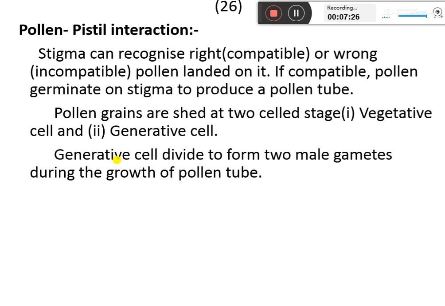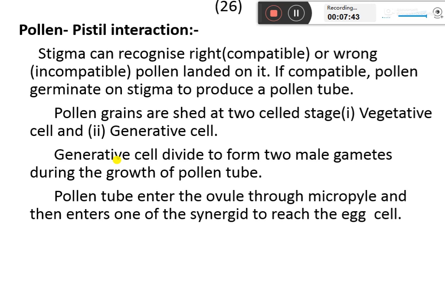Pollen grains are shed generally at the two-cell stage. The two cells are the vegetative cell and the generative cell. As soon as the pollen tube is formed, the generative cell produces two gametes.